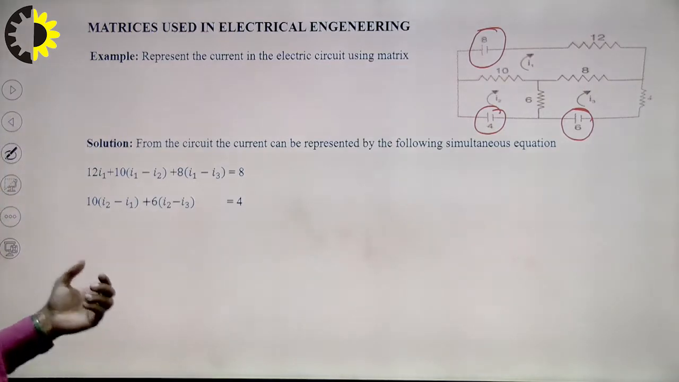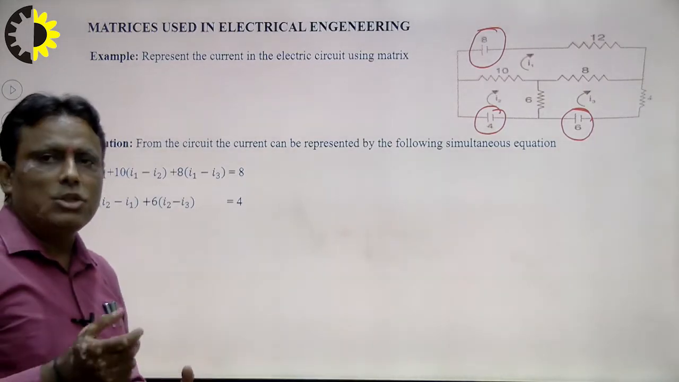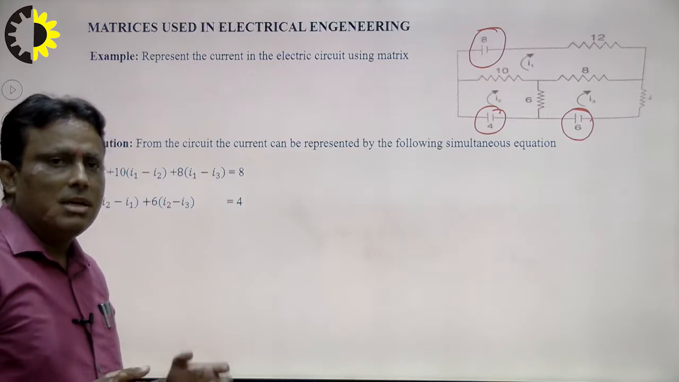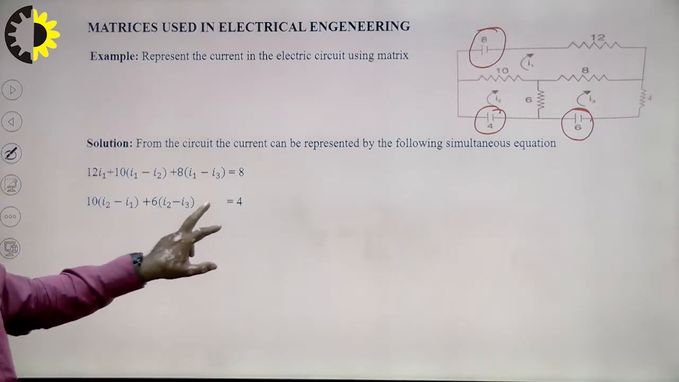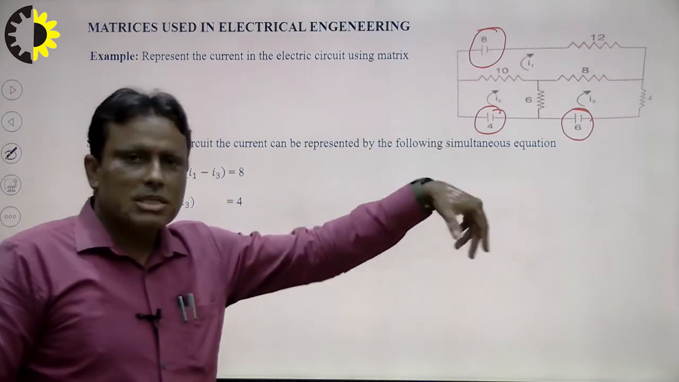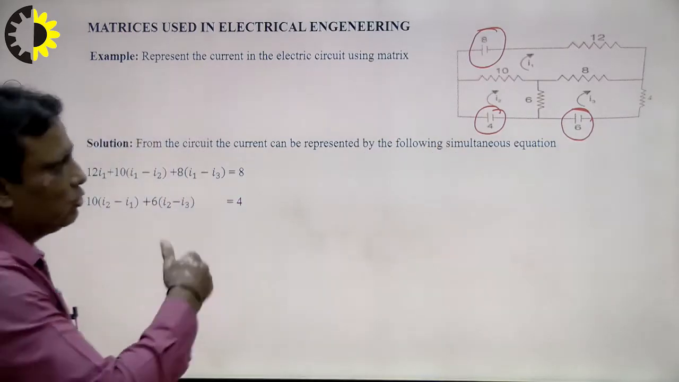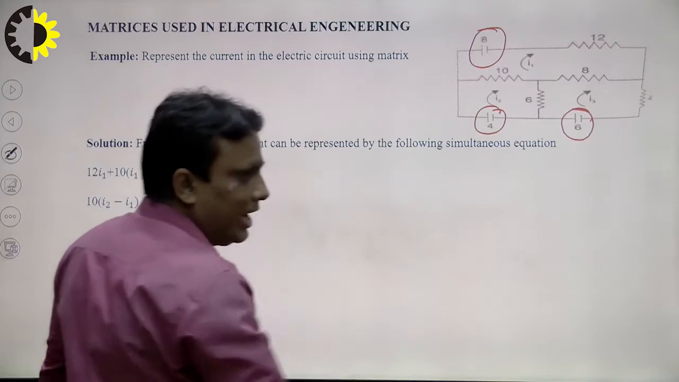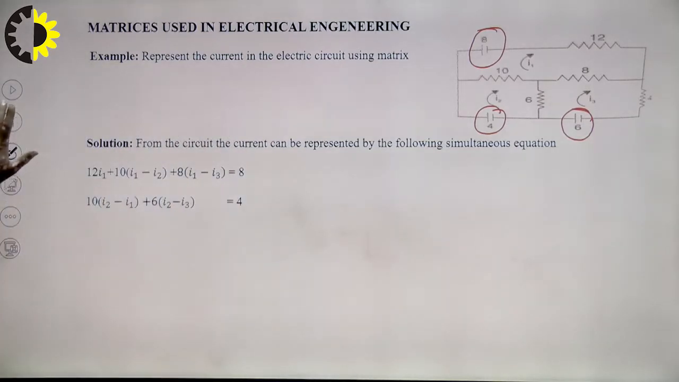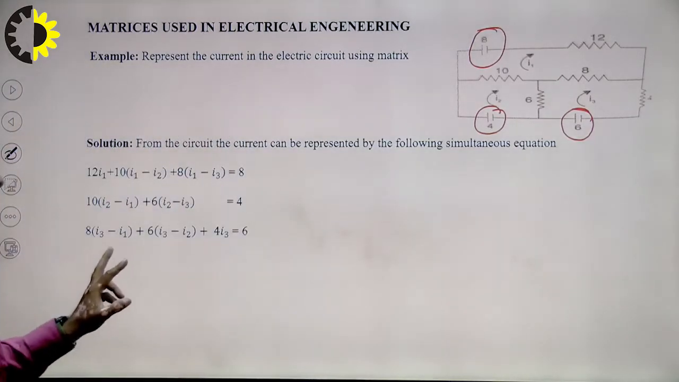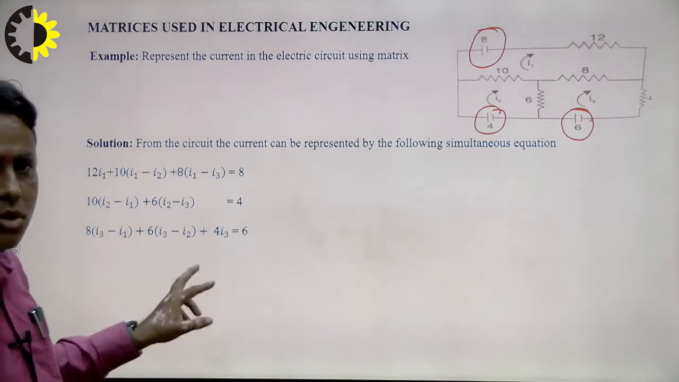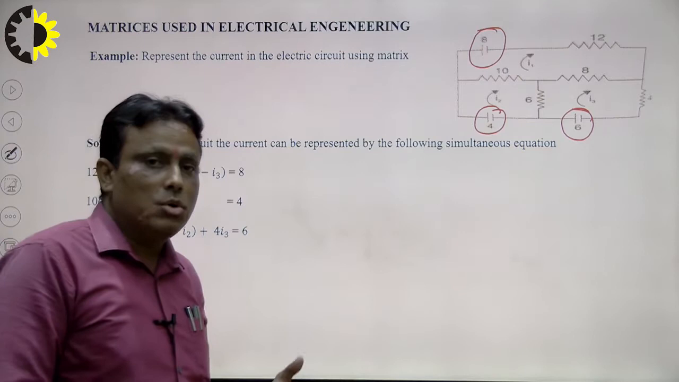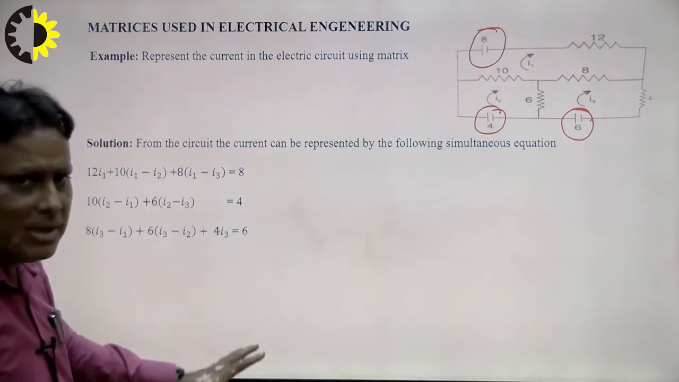So we calculate the next equation, right? The current passing through I2 and I1. So how to calculate? 10 times (I2 minus I1), plus 6 times (I2 minus I3), is equal to 4. Similarly the third current passes through I1, I2 and I3. So how to calculate? 8 times (I3 minus I1), plus 6 times (I3 minus I2), plus 4 I3 is equal to 6. So these are our simultaneous equations.